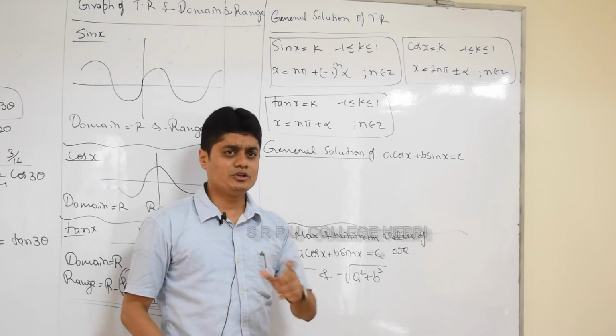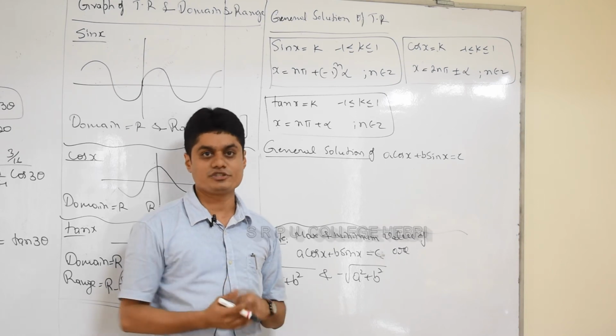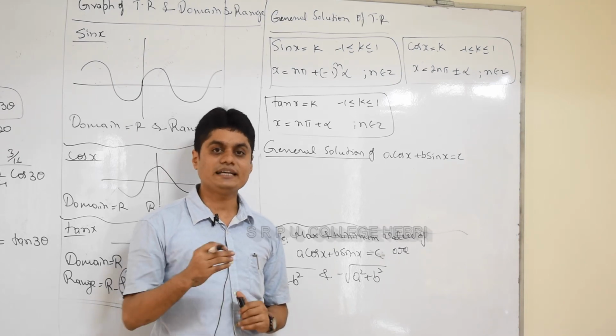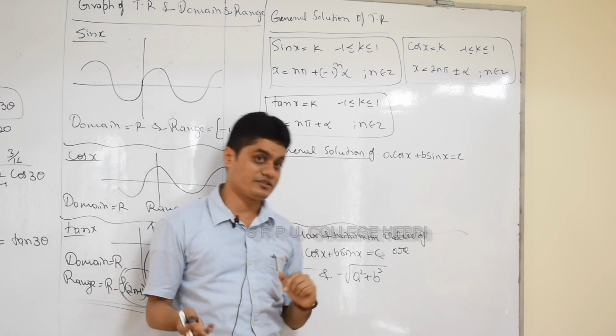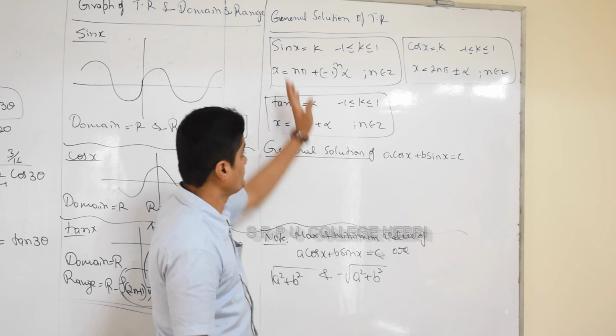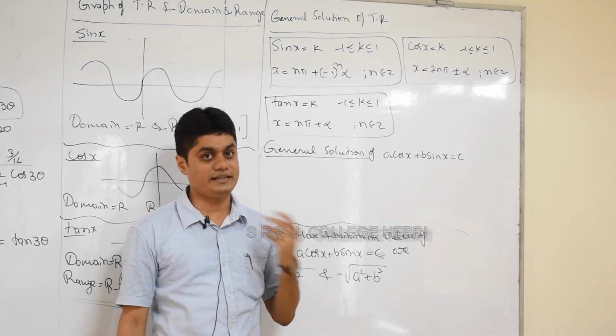Okay, one more concept which you studied in first PUC: solving trigonometric equations, and the solution is called the general solution. How many types of equations did you learn? Yes, three types of equations. Along with that, I'll give you one more extra piece of information which is required for JMN. Which are the three types of equations you learned? sin x is equal to k, cos x is equal to k, and tan x is equal to k.